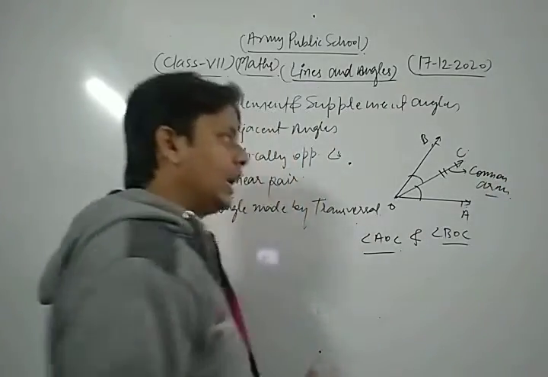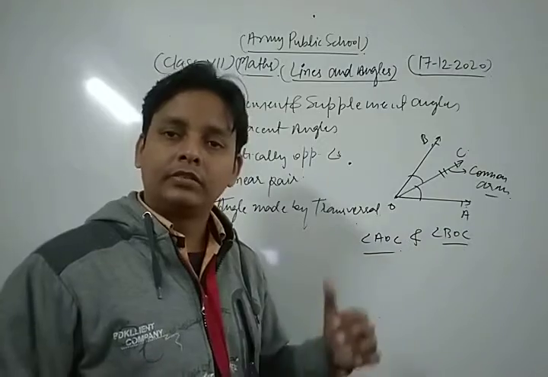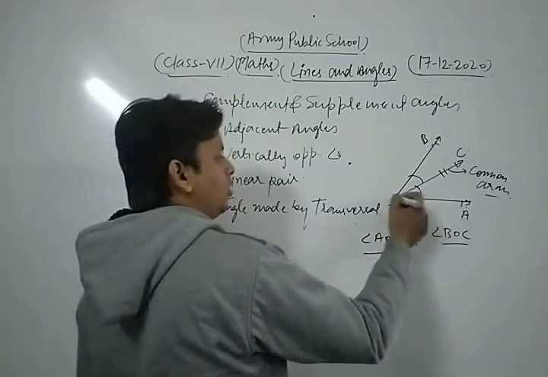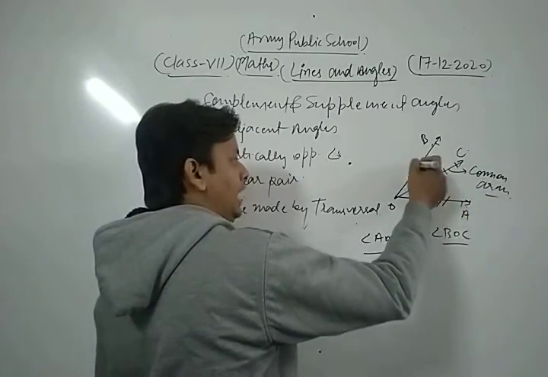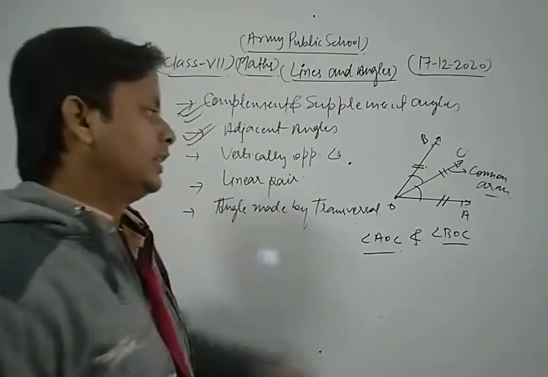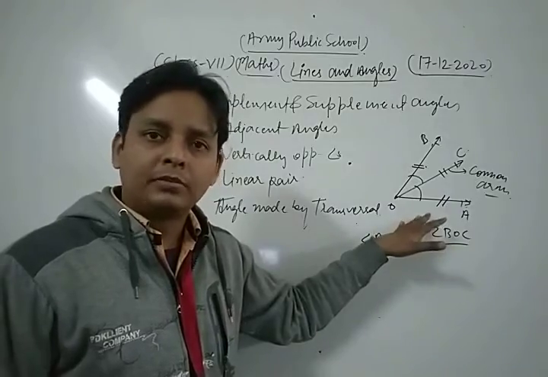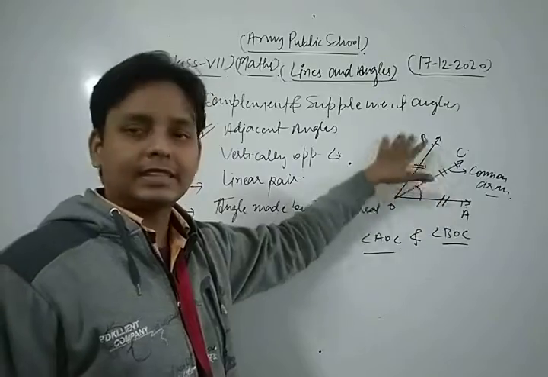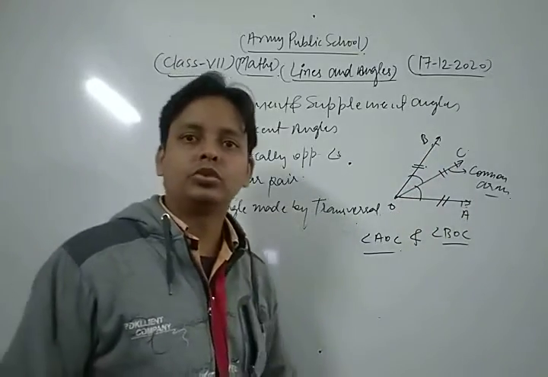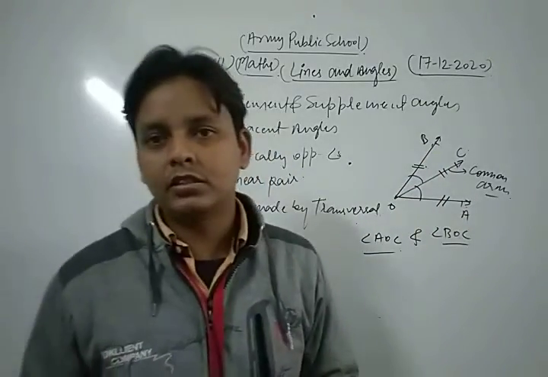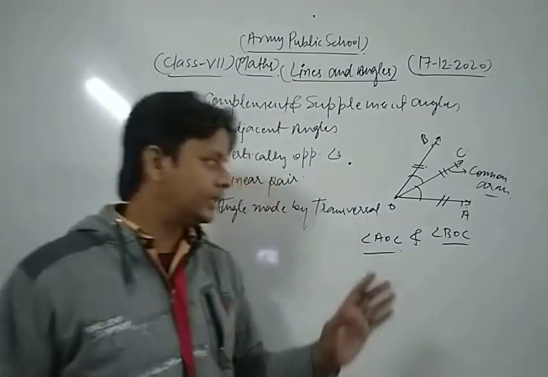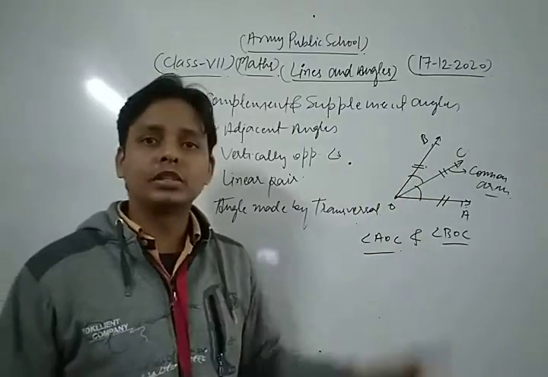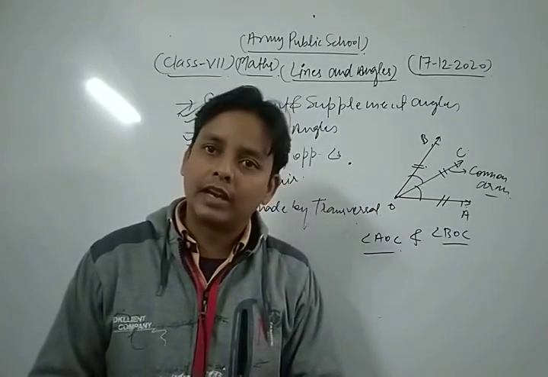The last and very important condition for adjacent angles is that their non-common arms, OA and OB, lie on either side of the common arm. So these are the conditions for adjacent angles. In this way, angle AOC and angle BOC are a pair of adjacent angles.